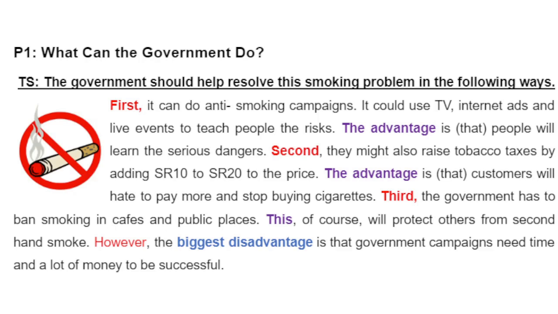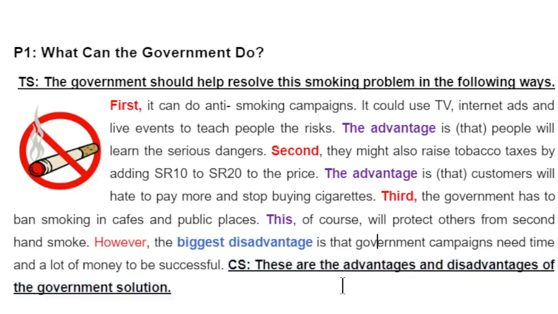The concluding sentence, these are the advantages and disadvantages of the government solution. So we close the paragraph indicating we discussed the advantage and the disadvantages of the three government solutions.